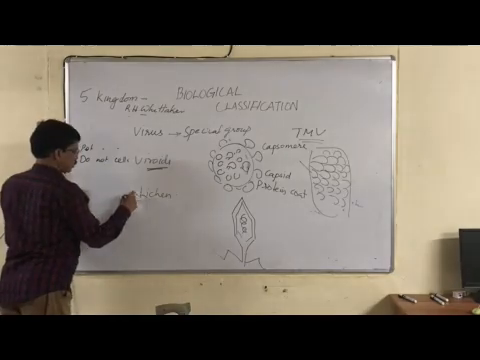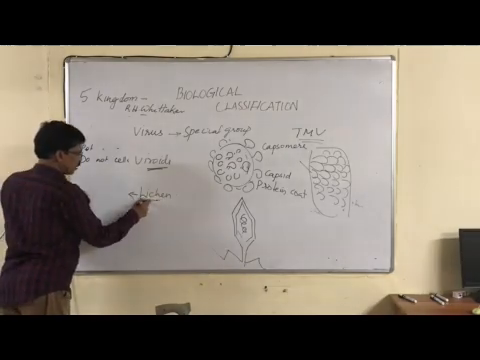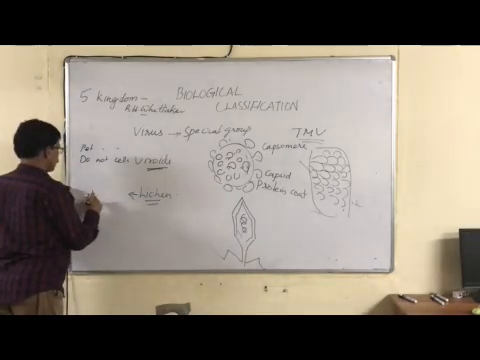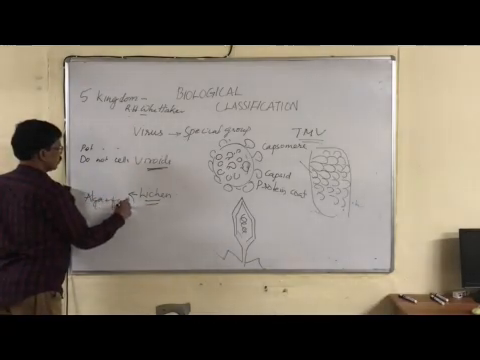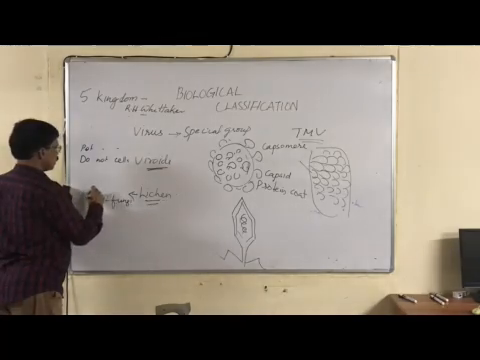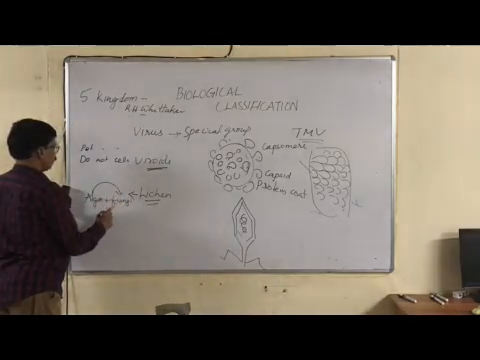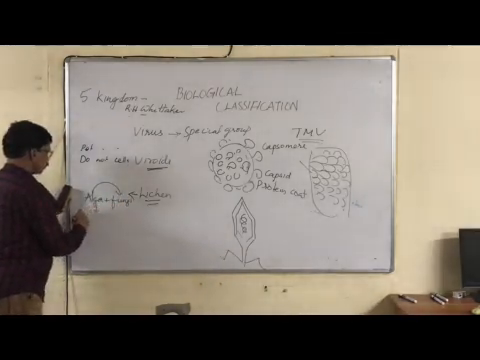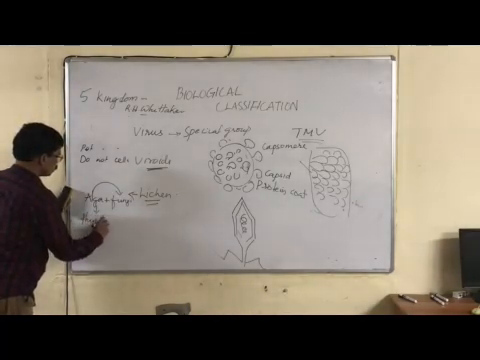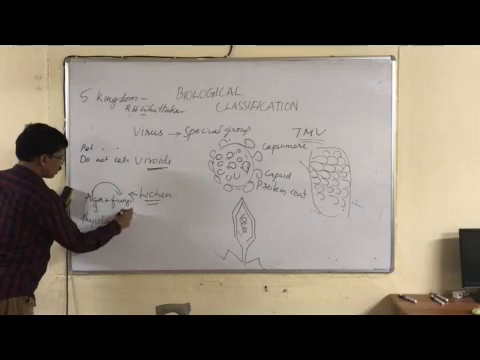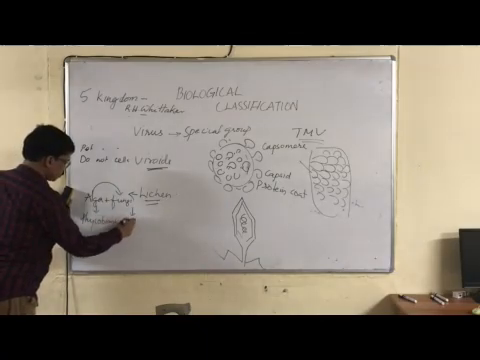Now lichen, the last one. Lichen is the symbiotic association of algae and fungi. In this symbiotic association, algae synthesize food for the fungi. The algal component is called the phycobiont, and the fungal component is called the mycobiont.